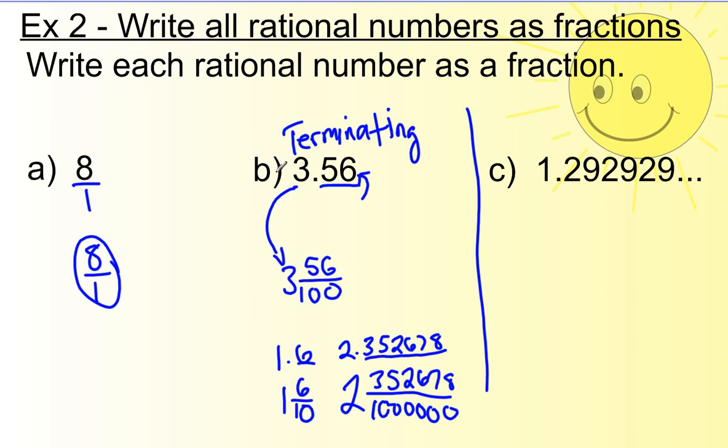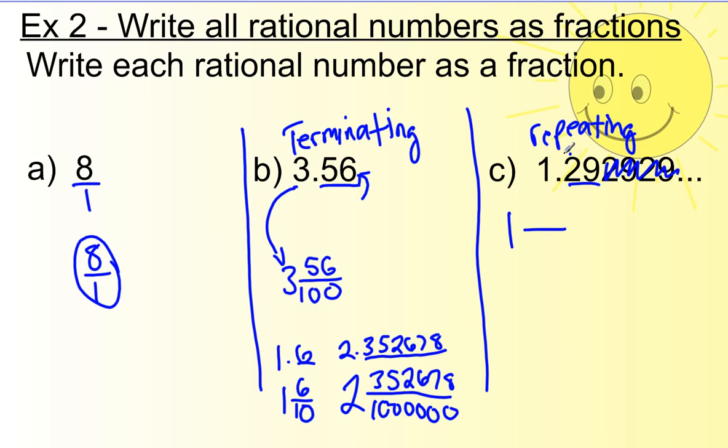Now, for repeating decimals, it's almost the same trick. So you take the whole number and you put it out front. You find out what's being repeated. In this case, it's 29. You can scribble all these other guys out, and it's just 1.29 repeated. Put them back so you can see. But that's what it is. It's 1.29292929. So you find the thing that's being repeated, it goes on the top.